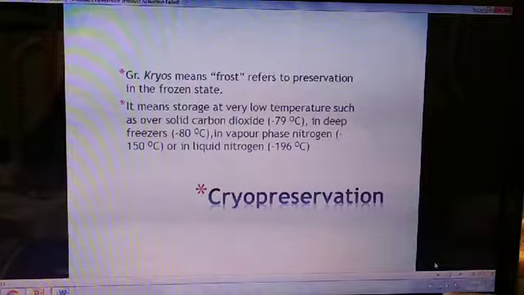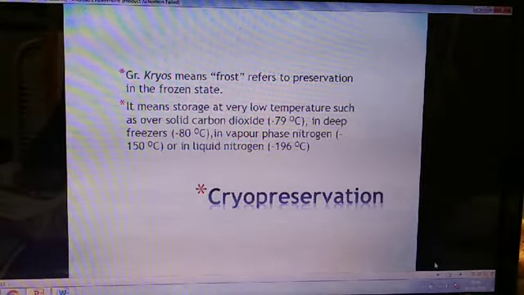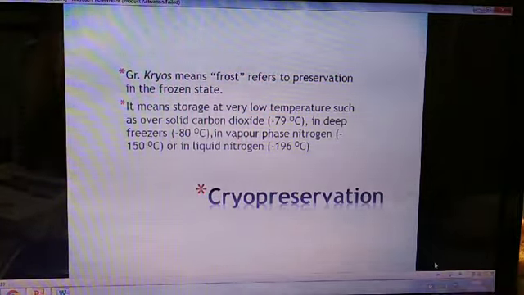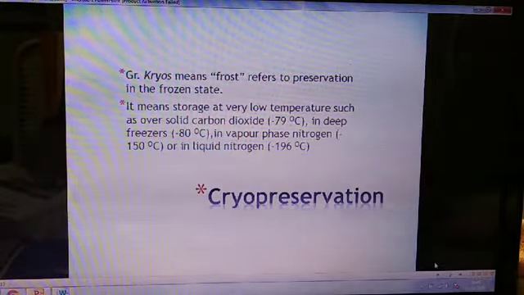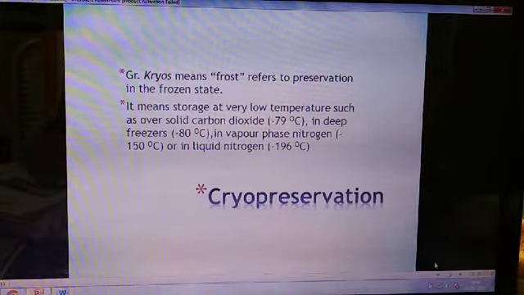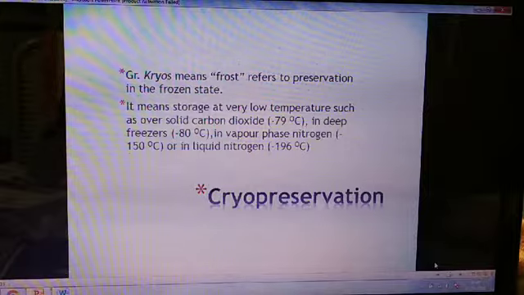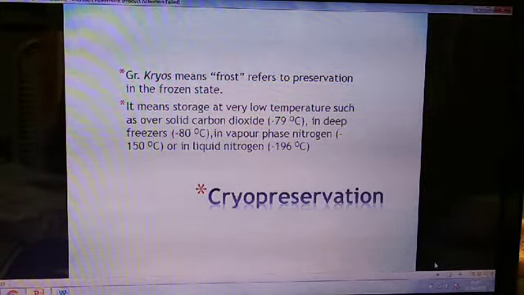If it is stored in solid carbon dioxide, the temperature needed for storage is minus 79 degrees centigrade, and for storing it in deep freezers, the required temperature is minus 80 degrees centigrade. In vapor phase nitrogen, the required temperature is minus 150 degrees centigrade, and if it is stored in liquid nitrogen, then the required temperature is minus 196 degrees centigrade.